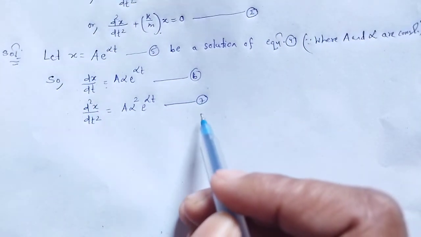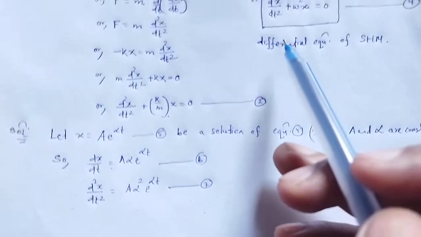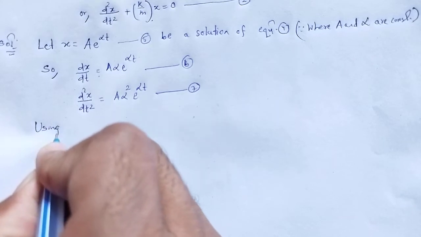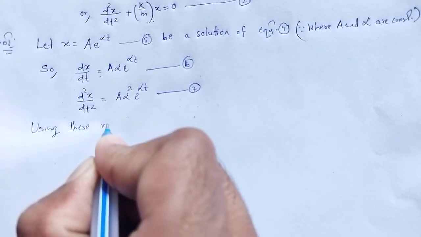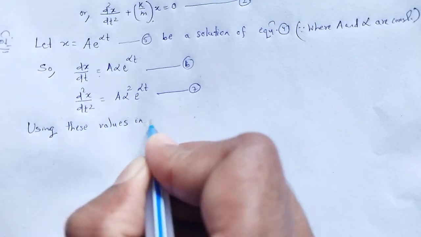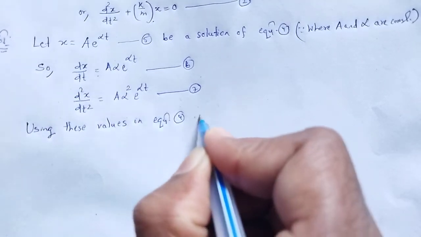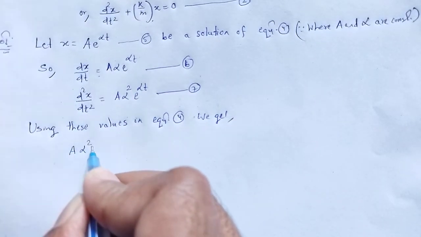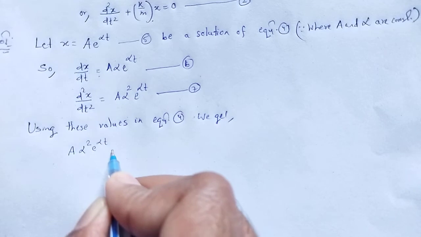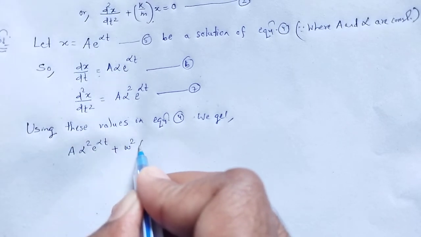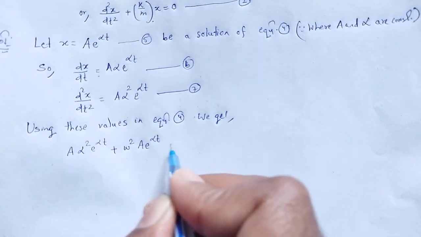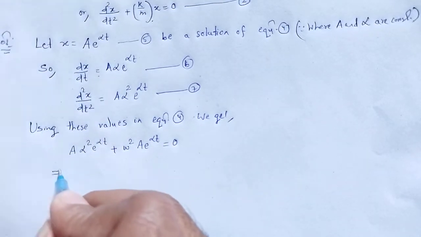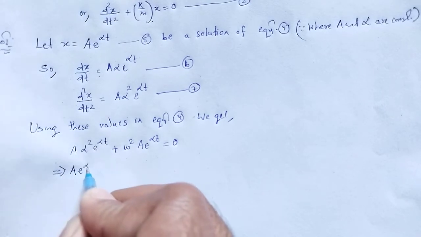Using these values in equation 4, we get a alpha square e to the power alpha t plus omega square a e to the power alpha t is equal to 0, which implies a e to the power alpha t taking common,